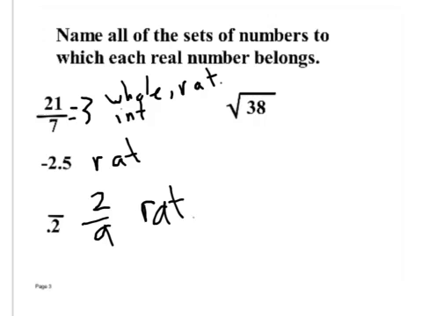Now, square root of 38. Paul? It's a whole number. No, it is not. Yes, Blaine. It is not a rational number. It is irrational. If you don't know, can I use a calculator and see what it comes out to? Square root of 38 is 6.164414003 and on. Does that seem like it's got a pattern to it? Does it seem like it's going to end? So it's irrational. Cannot be written as a fraction.